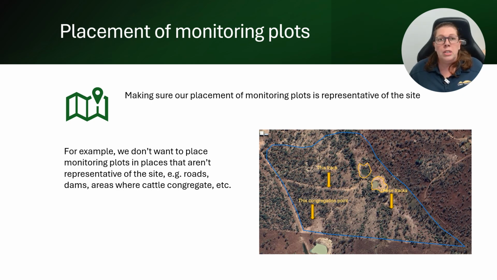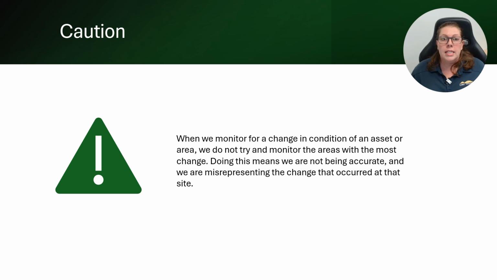Some monitoring methodologies include specifications for areas to avoid, such as besides roads or fences, and others don't. But either way, it's something for you to be aware of and take into account when positioning your monitoring plots. I'd just like to take a moment here to clarify that when we're monitoring for change, we're not looking for the areas with the most change and using those to represent the site, or in other words, cherry picking the best data. This would obviously not be an accurate representation of what had occurred over the whole site, and it would misrepresent what we'd achieved.